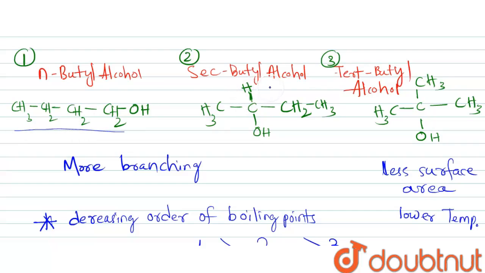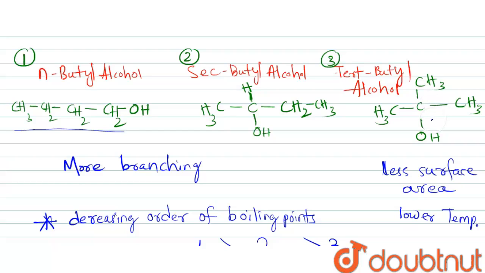In secondary butyl alcohol, the area of the non-polar part is less than that of normal butyl alcohol because it shows more branching than normal butyl alcohol. If you see tertiary butyl alcohol, here the non-polar part has the least surface area among these compounds due to more branching.